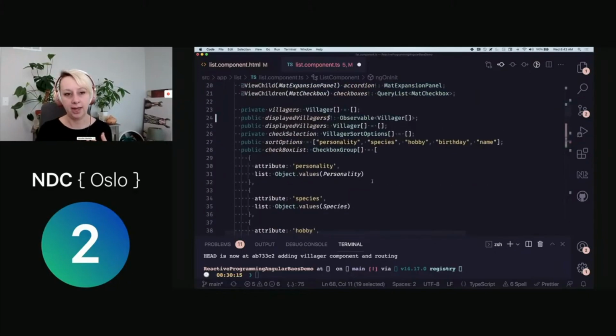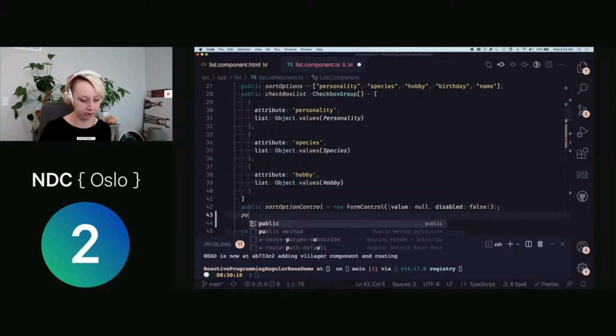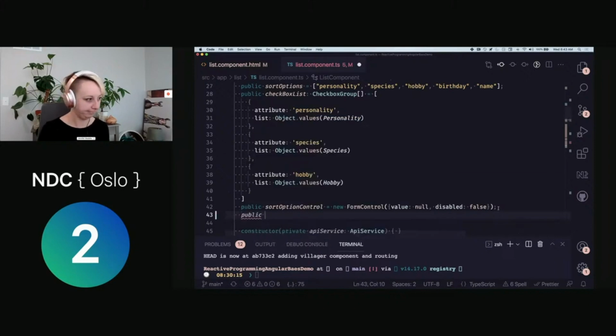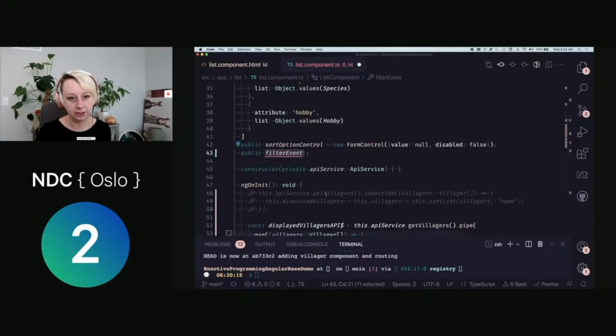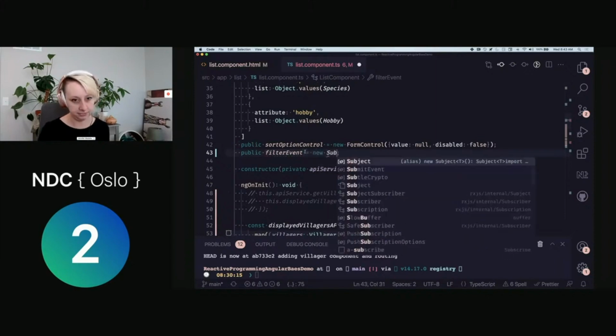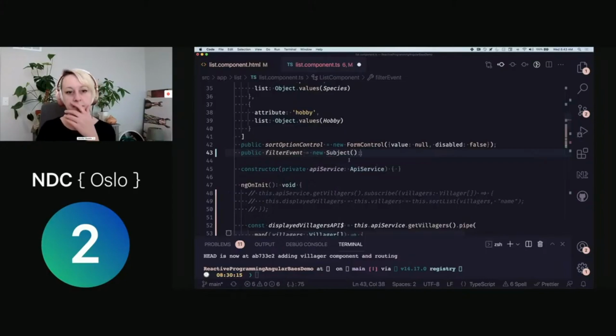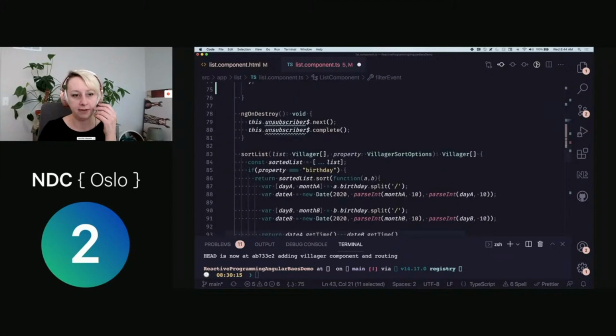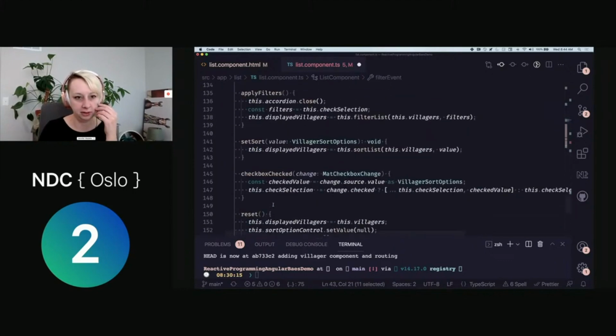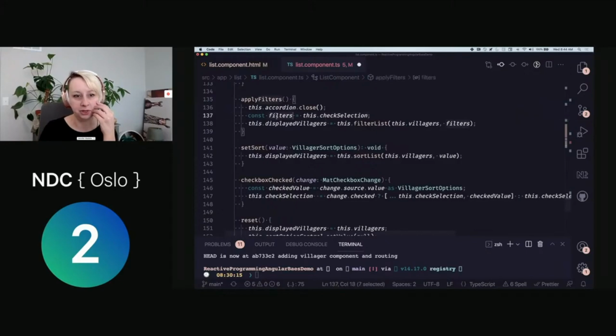And so I'll go ahead and just create a new behavior subject, and we're just going to call it filter event and leave it at that. All right, so here, actually, we'll go ahead and we'll set that equal to new Subject. Okay, and it's just initialized as an empty subject, so that's what we have there. All right, so now what we can do is get a value here. So here's our apply filters. So we have this value here.